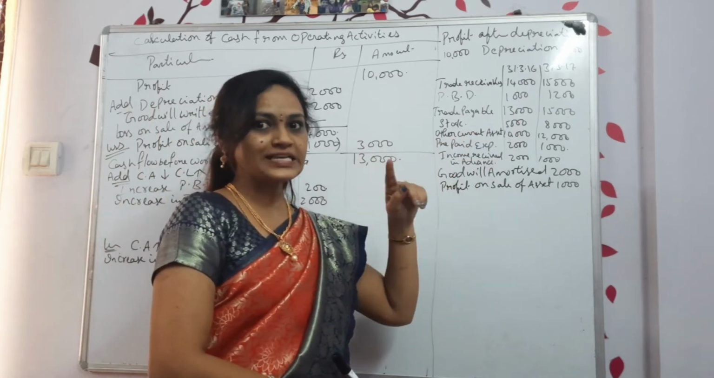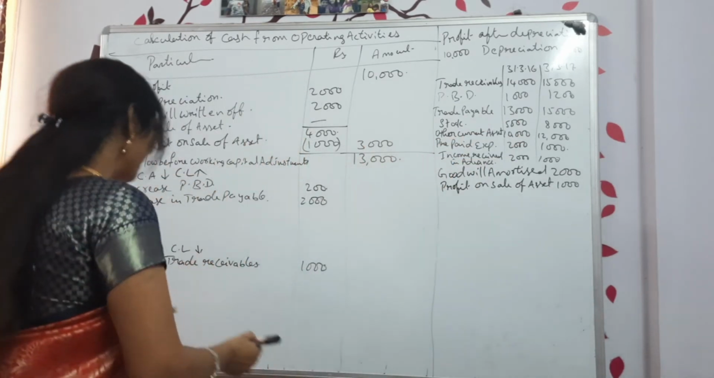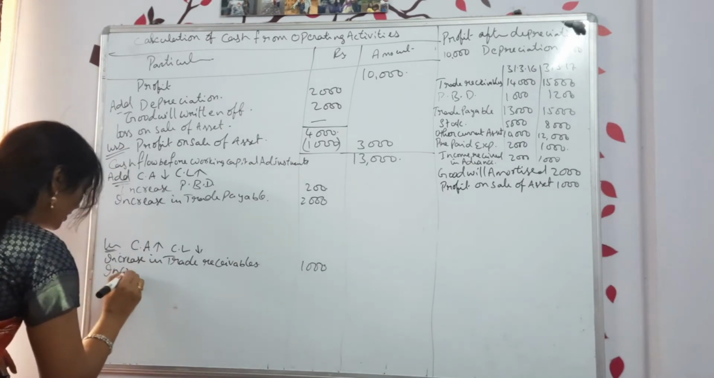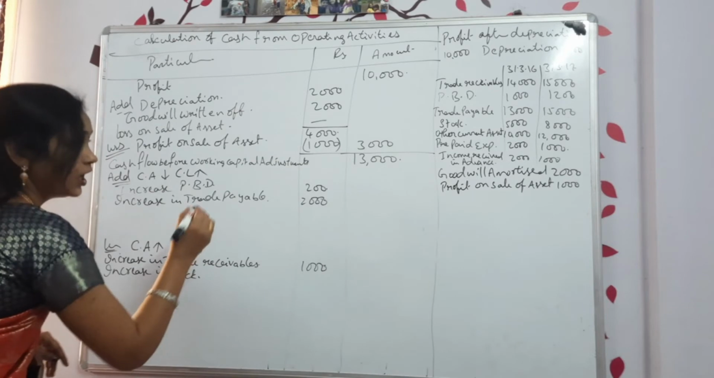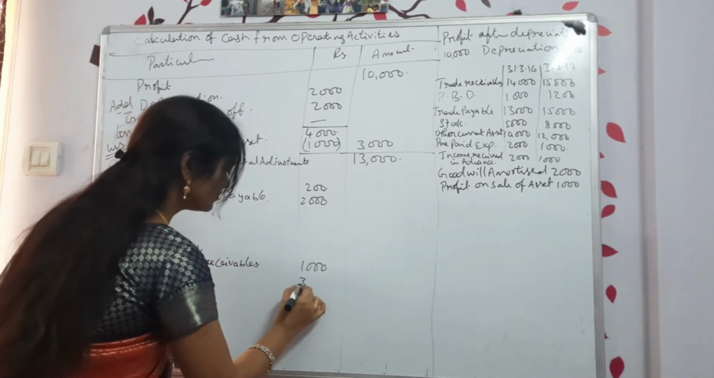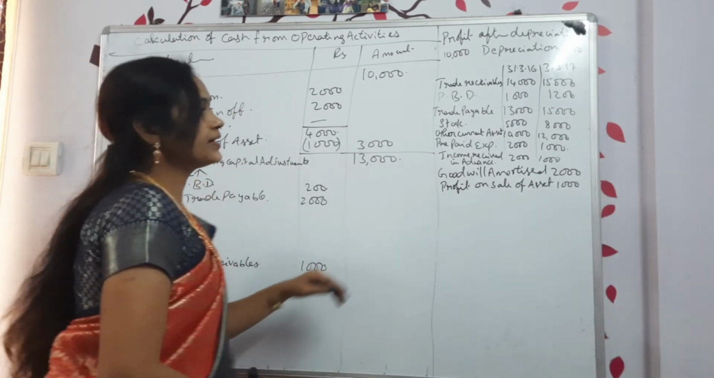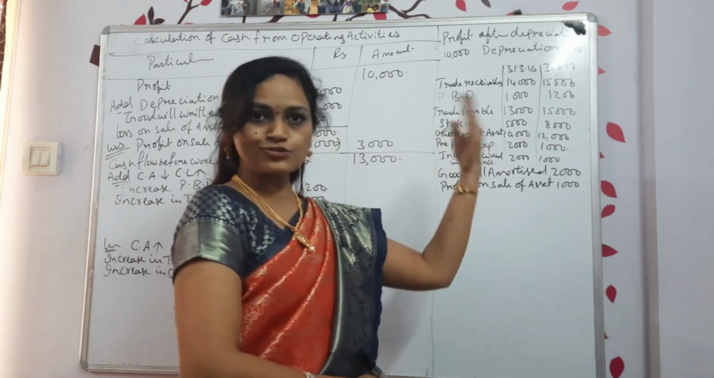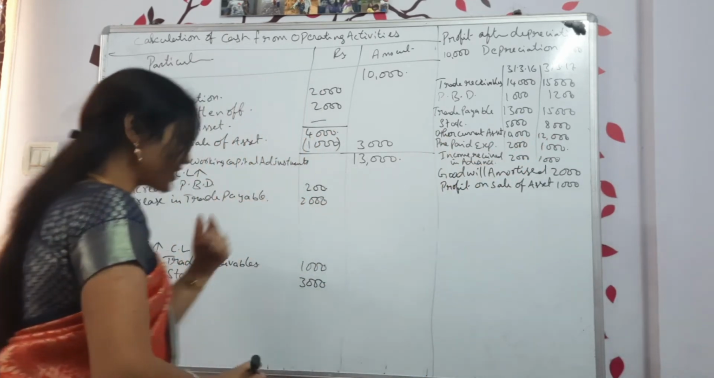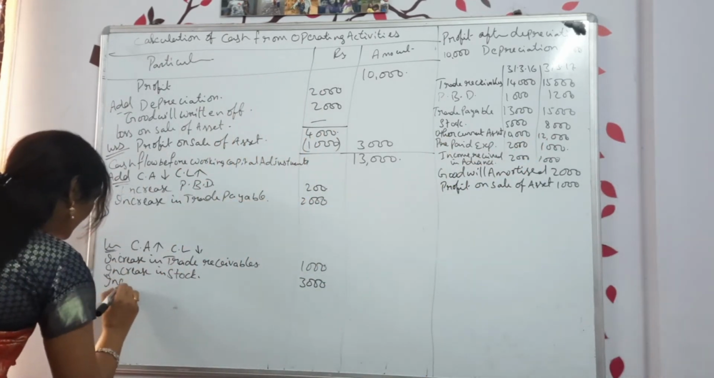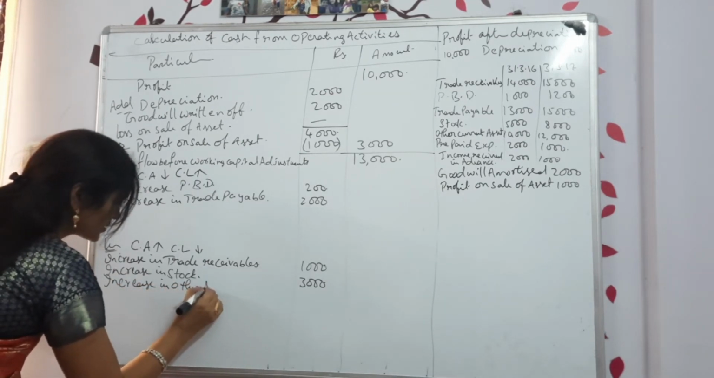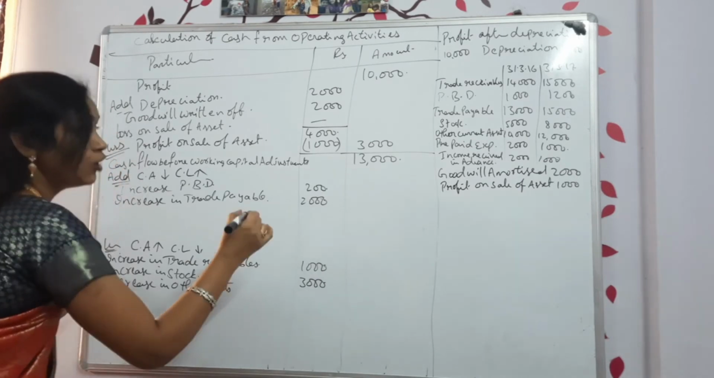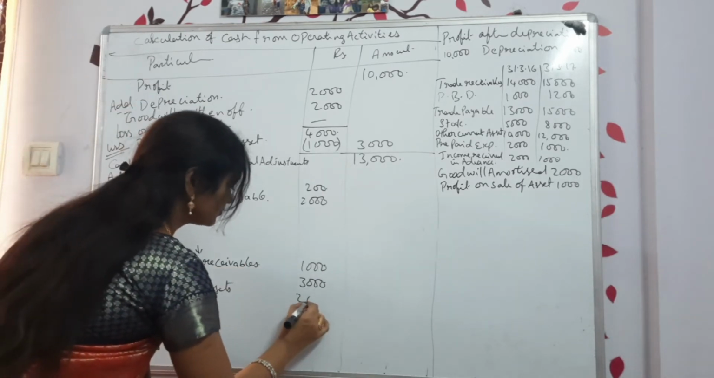Next, stock also increased. If an asset is increasing, you have to subtract. So write down increase in stock, 3000. Other current assets also increased. Increase in an asset, subtraction. Increase in other assets, 2000.